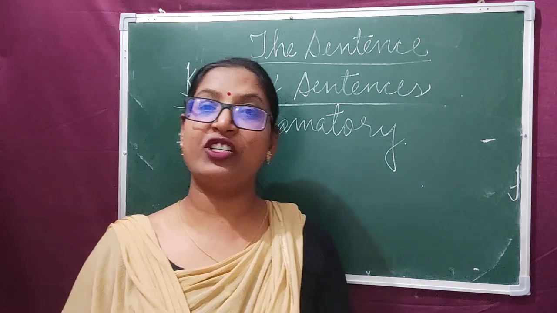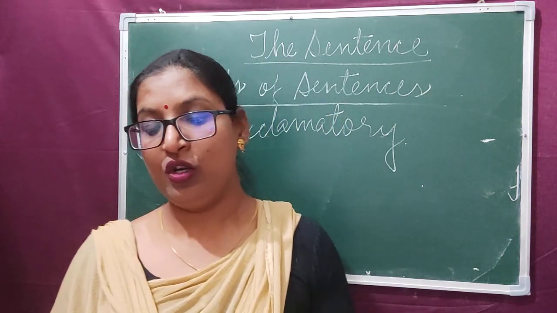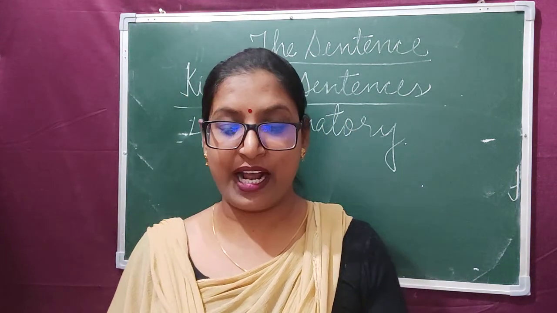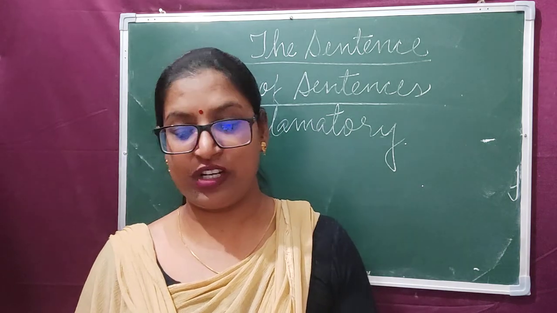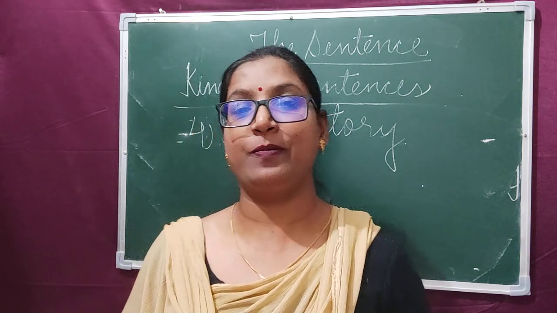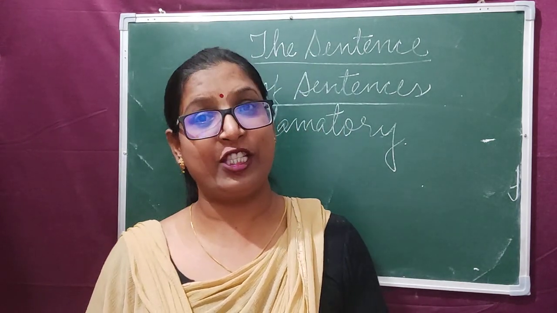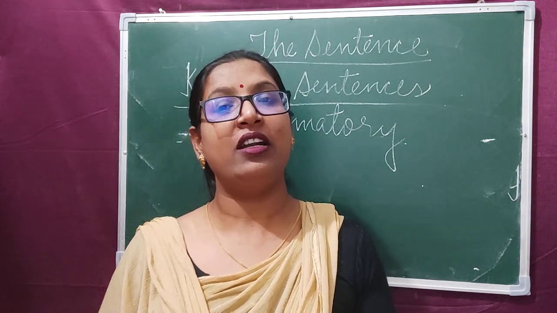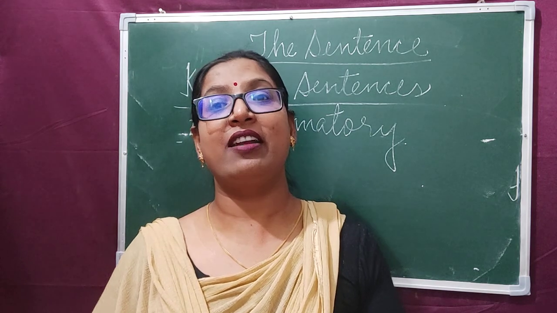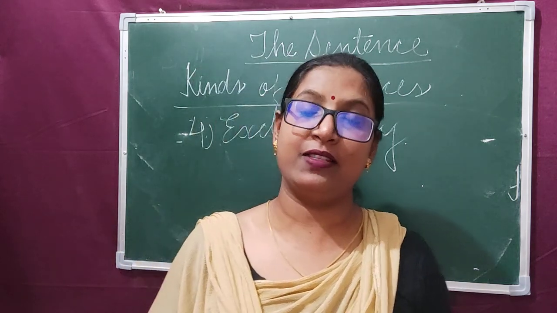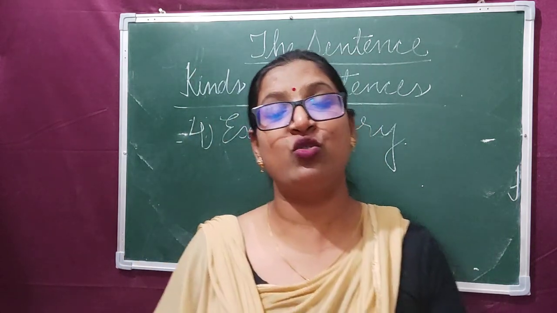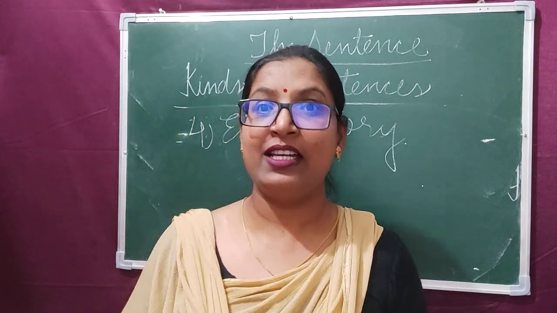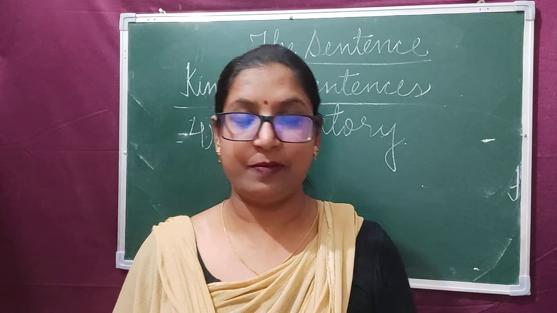Exclamatory sentences are used to express strong feelings such as surprise, admiration, appreciation. When these kind of expressions are put in a sentence, they are exclamatory sentences. They express the sudden strong feelings, emotions, surprise, admiring someone.